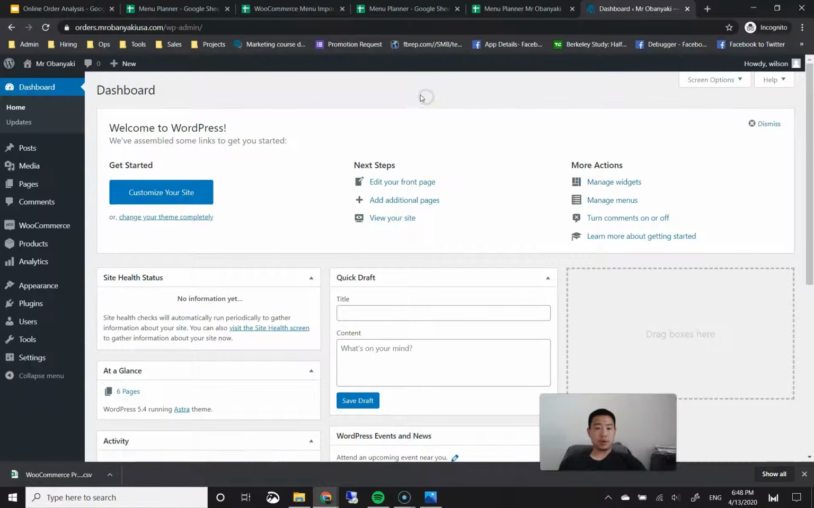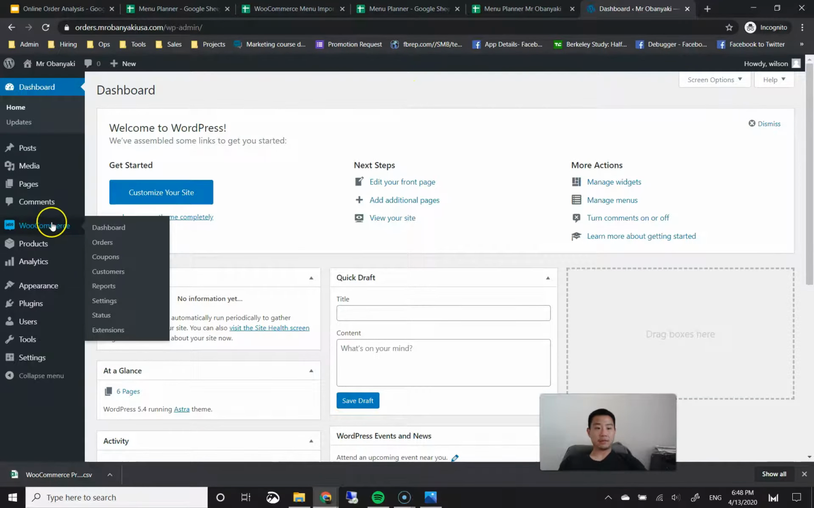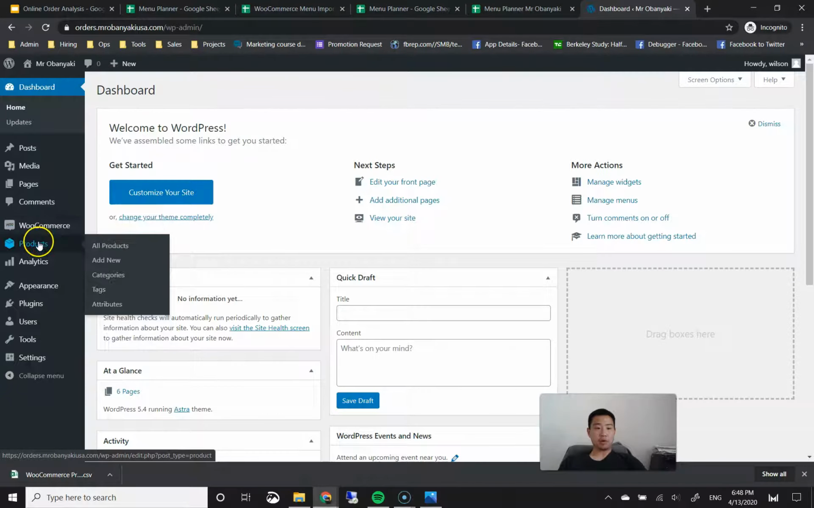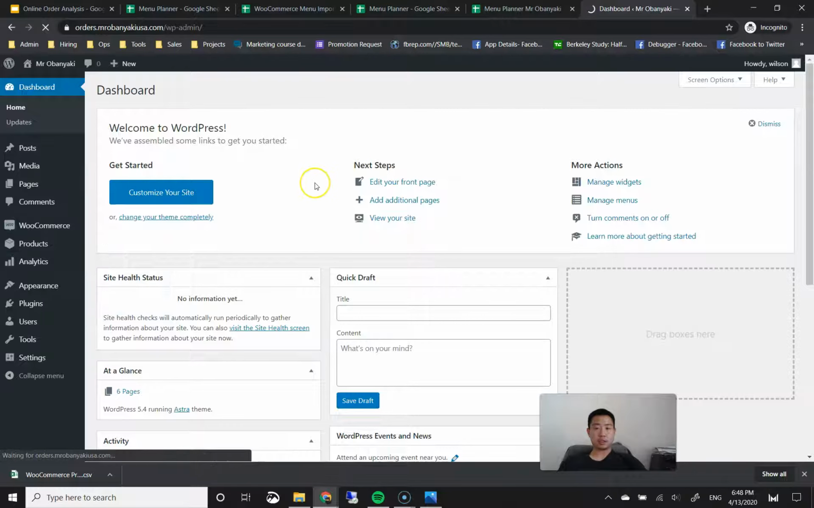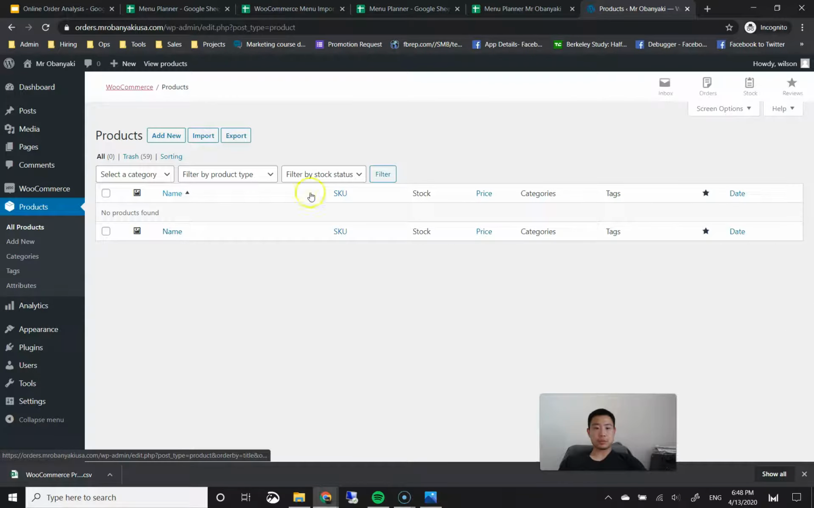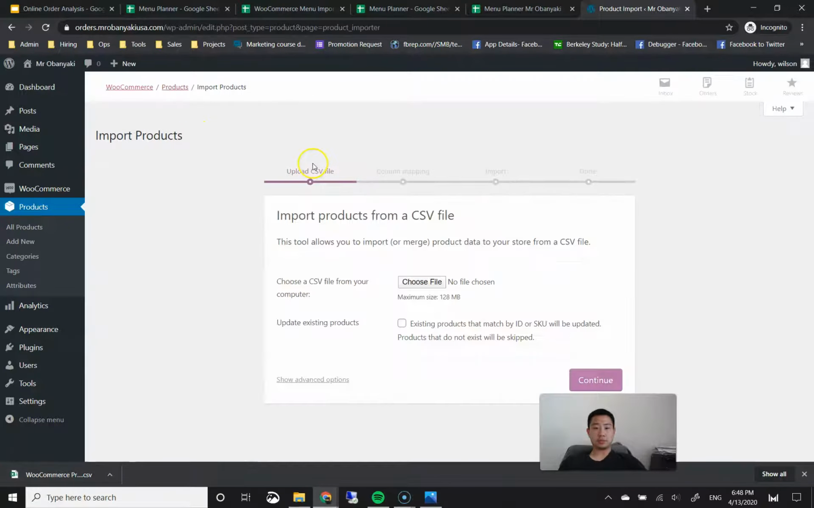All right. And once I'm logged in, I'm going to go to the left side panel and hover over products and click on all products. Okay. You should have the one sample product that you put here, and you can leave that be. What we want to do now is import all the menu items that we just planned. So let's click on this import button right here.